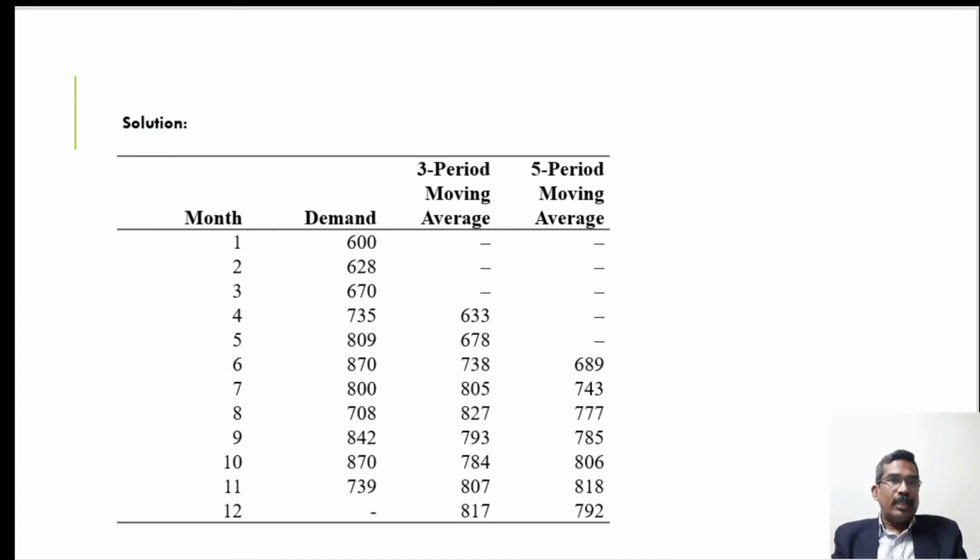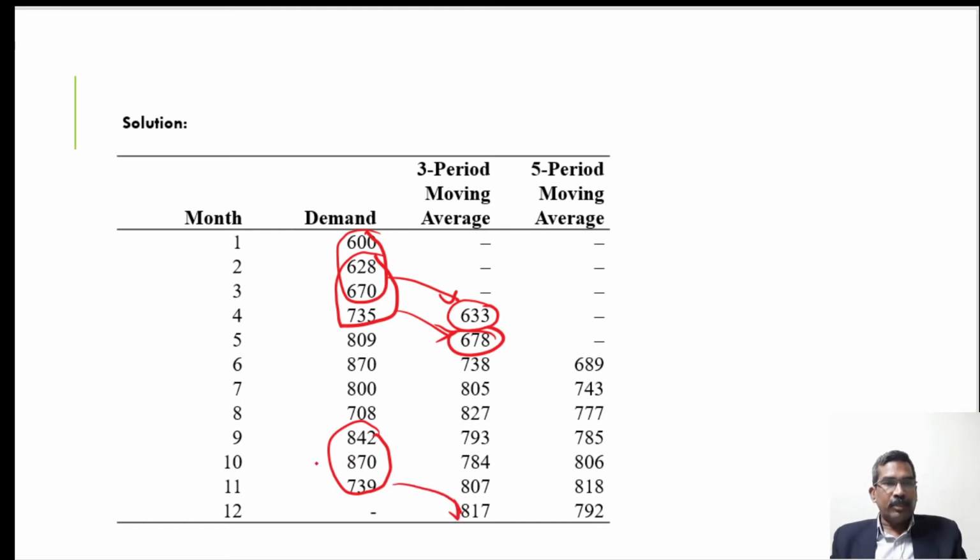Now see in this example, this is the 3 period moving average, and this value is calculated by averaging these 3 periods. Similarly, this value is calculated by averaging these 3 periods, and so on. Finally, we get the forecast for the 12th period by averaging these values.